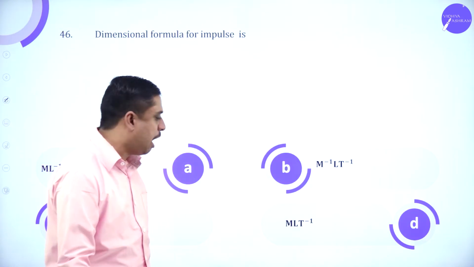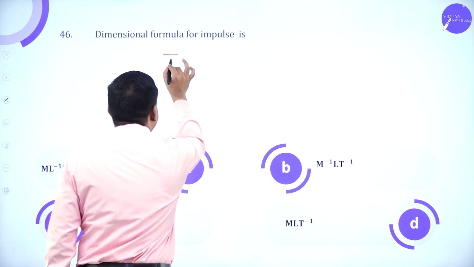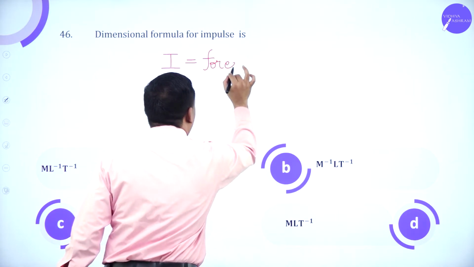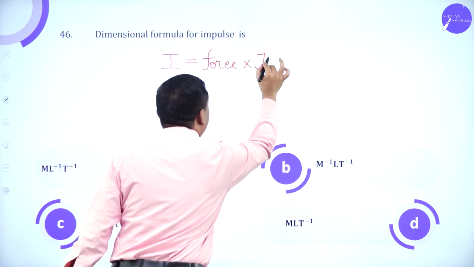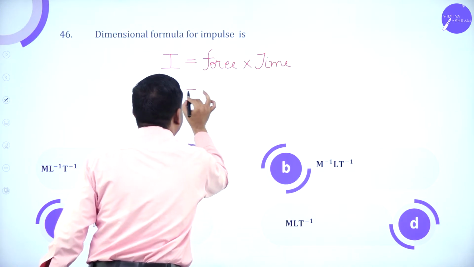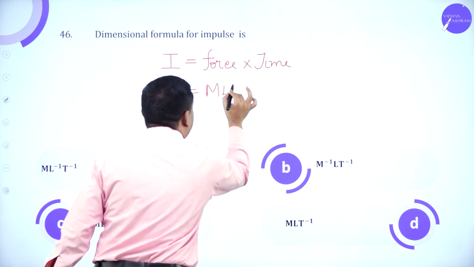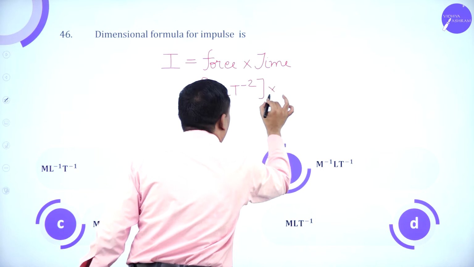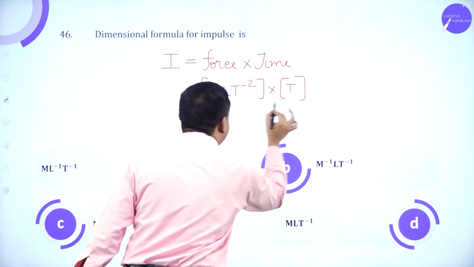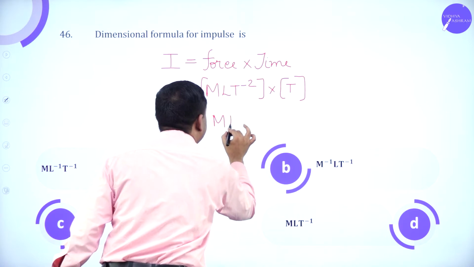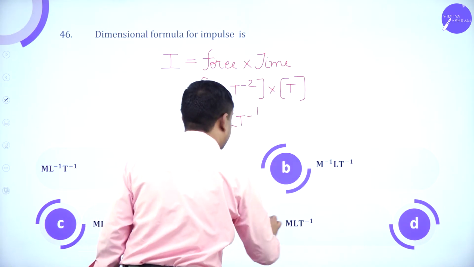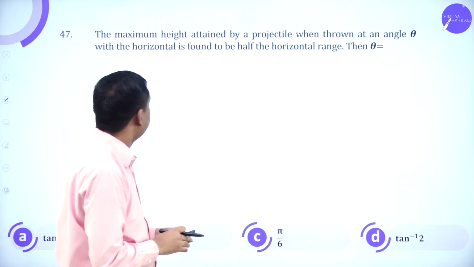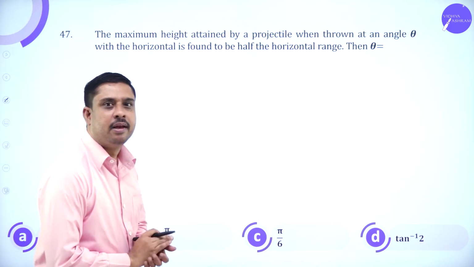Dimensional formula for impulse. So impulse is defined as force into time. Dimensional formula for force is M L T minus 2. Time is T. So this is M L T minus 1. So the answer is the fourth option. Next one.